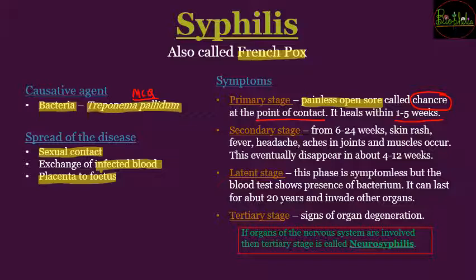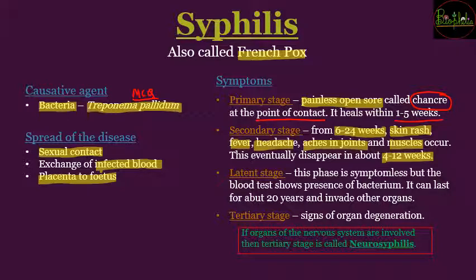But again there is good news, and along with it bad news comes: there is a secondary stage going on at the back. Now this secondary stage is going to start at 6 to 24 weeks. So in the first 5 weeks the primary stage was there, wherein the painless open sore was present. But from 6 to 24 weeks, the secondary stage starts, wherein the patient can have skin rashes, fever, headache, aches in joints, and muscles also start to pain, and when all this happens, that is called the secondary stage. Now this secondary stage will also disappear within 4 to 20 weeks.